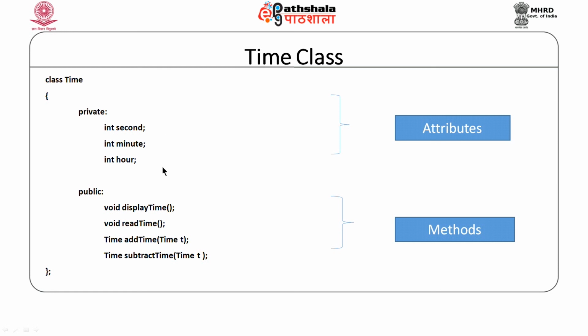When we say that this is private, which means that these data members are only available to the members of this class, that is the functions which are members of class time only can access these data items, but any other function outside this class, that is any other function other than these 4 functions which are members of time class, will not be able to directly access it. If they want processing or modification of these data members, that can only be done through these functions.